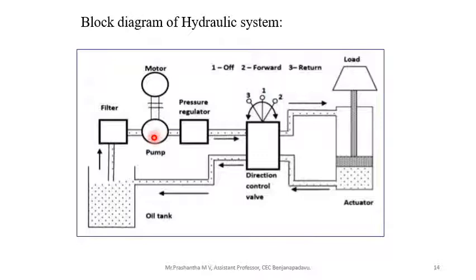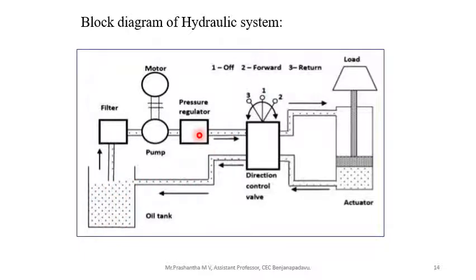See, when the fluid enters from the filter to the pump, it raises the pressure from a lower level to a higher level and then sends it to the pressure regulator. Suppose the pressure of the liquid from the pump crosses its prescribed limit, the pressure regulator sends the liquid to the reservoir.